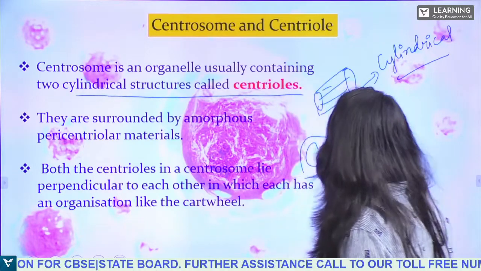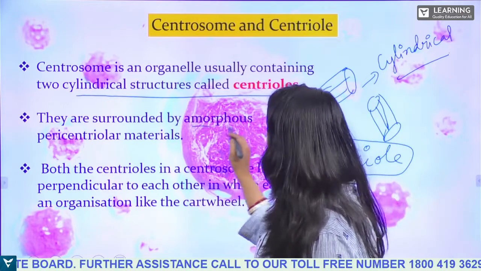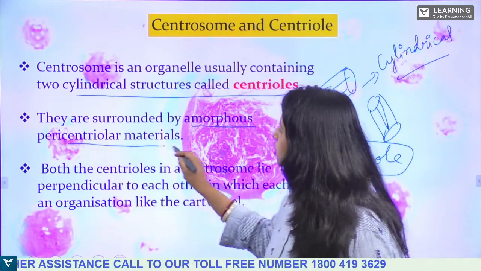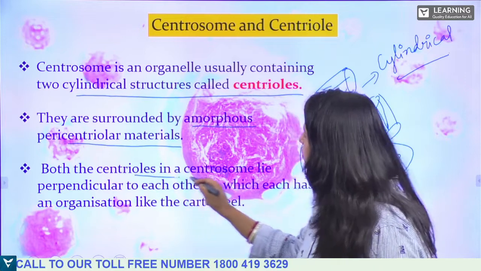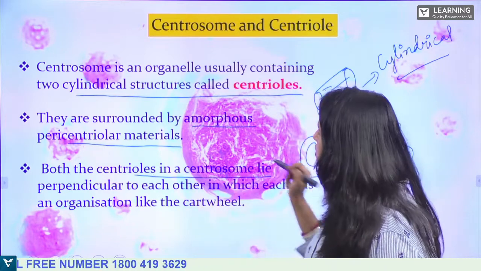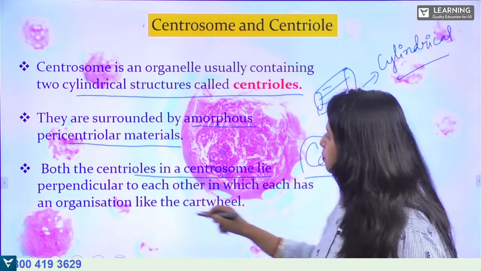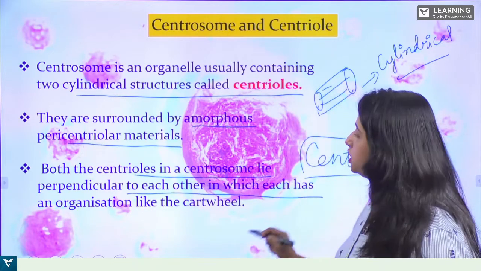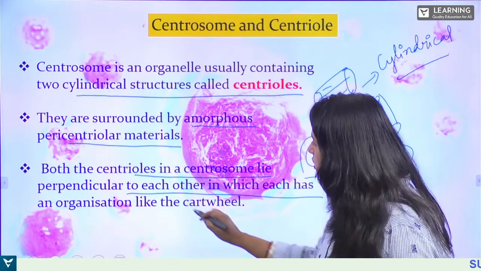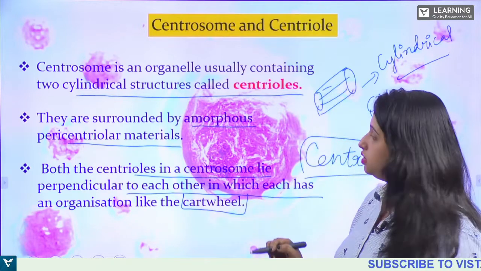Next, they are surrounded by amorphous pericentriolar material, and both the centrioles in a centrosome lie perpendicular to each other, in which each has an organization like the cartwheel, okay, like this.